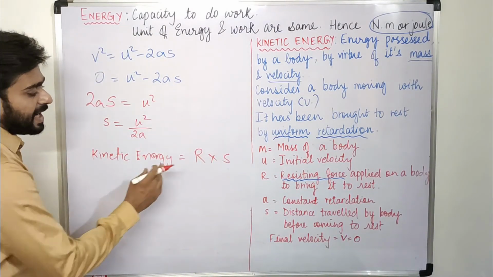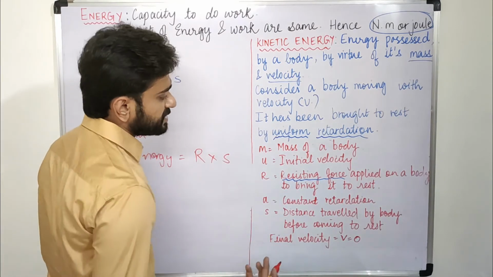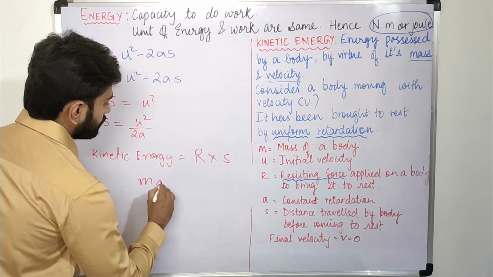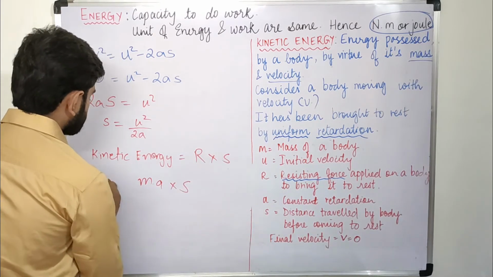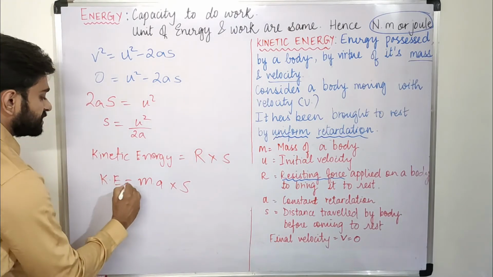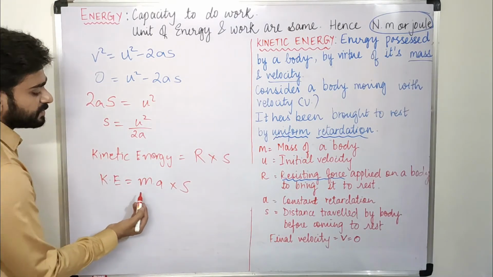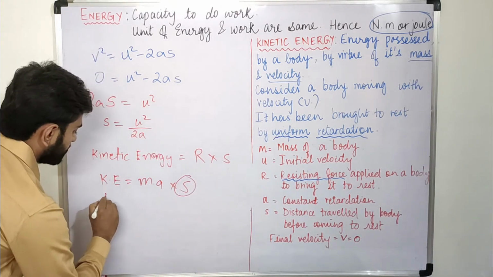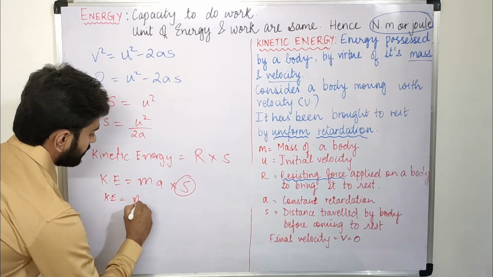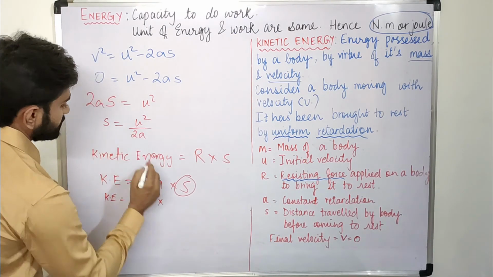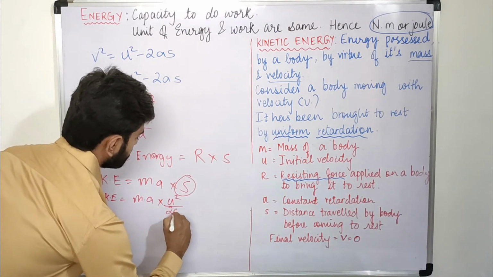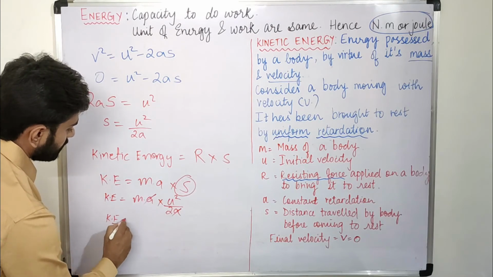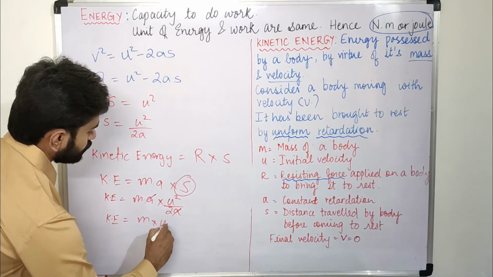And we know that this R is actually the force, that is mass into acceleration, F is equal to ma. So we can write R is equal to ma. So m into A into S. This becomes the formula for kinetic energy. That is, kinetic energy is equal to mass into A into S, but we can replace this S by U square upon 2A. So we can write kinetic energy is equal to m into A into U square upon 2 into A. We can cancel out this A. The formula will be KE is equal to m into U square.